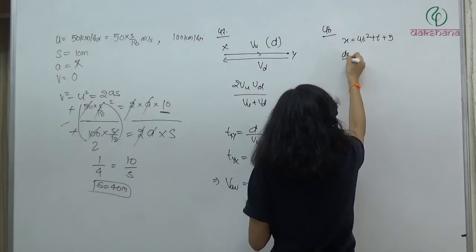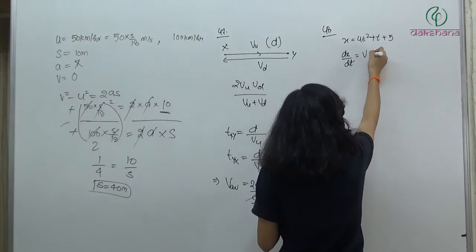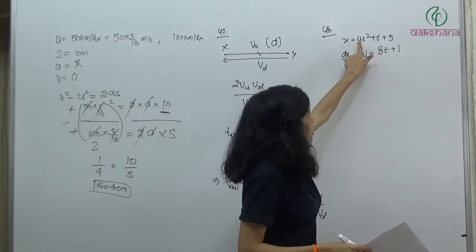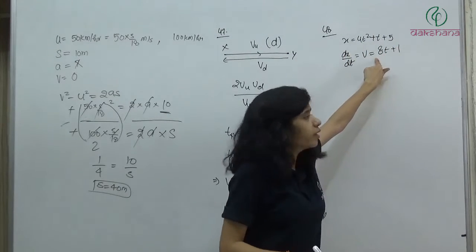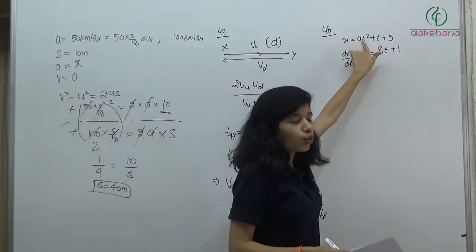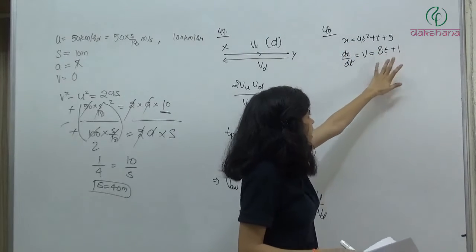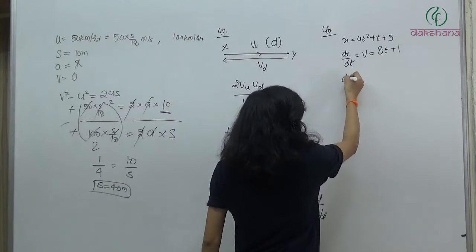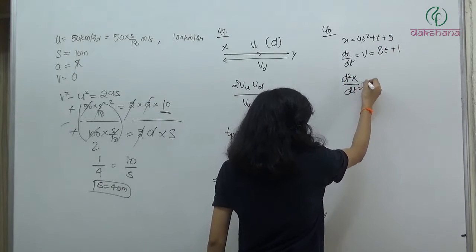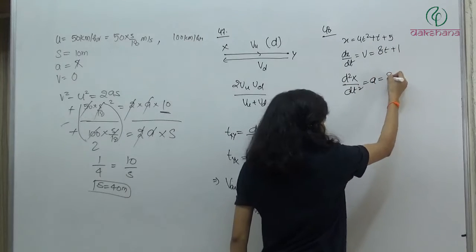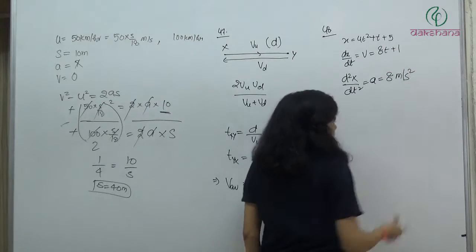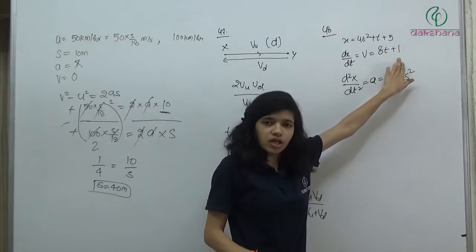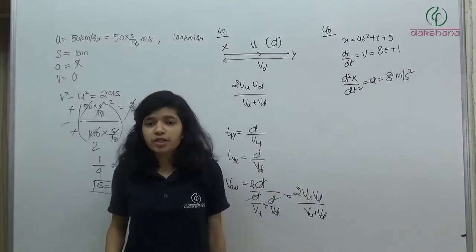First differentiation with respect to time gives velocity, that will be 8t plus 1. The 4 is a constant, keep it aside. Differentiation of t square is 2 into t, so 4 into 2 into t, that is 8t. Differentiation of t is 1, differentiation of 5 is 0. Then d square x by dt square will give us the acceleration. Differentiate it again, we get 8 meter per second square. Differentiation of 8t is 8, differentiation of 1 is 0. So acceleration is 8 meter per second square.